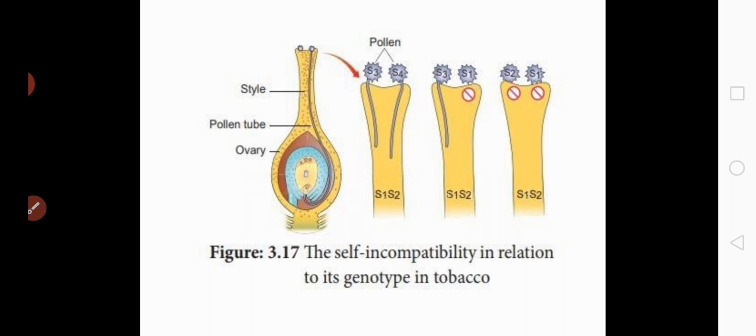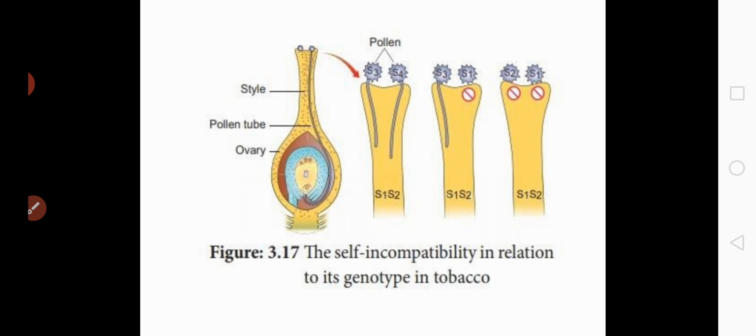So, a flower contains two sex organs, right? The female sex organ and the male sex organ. The male sex organ is called as stamen and the female sex organ is called as pistil. Clear? Now, from the male sex organ, that is from the stamen, pollen grains are produced, right? And from the female sex organ, that is from the pistil, ovule is produced. Am I clear?